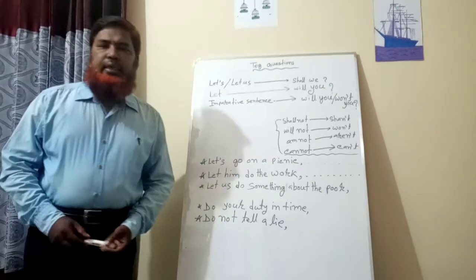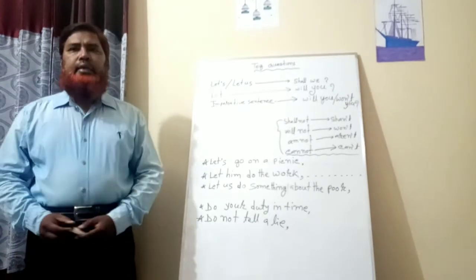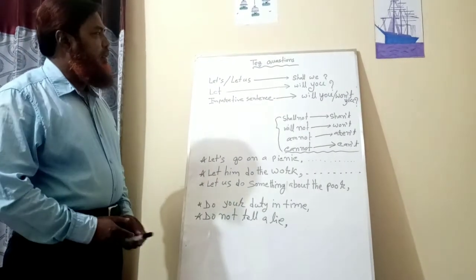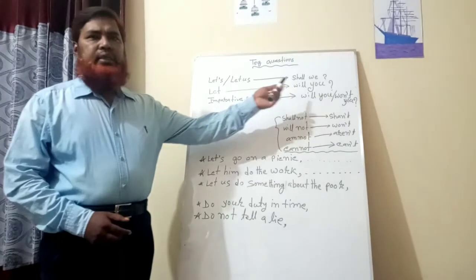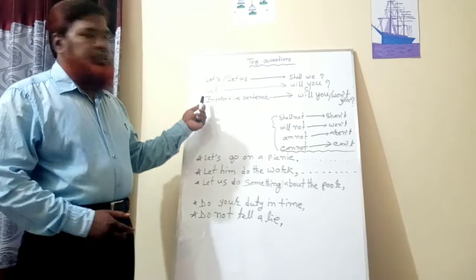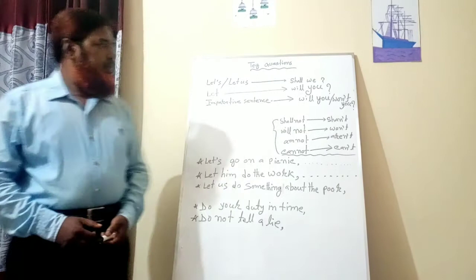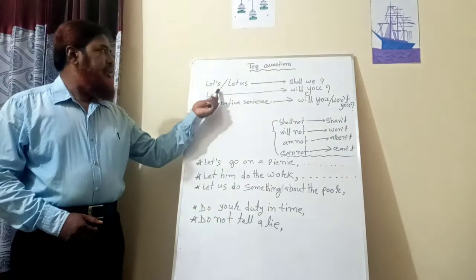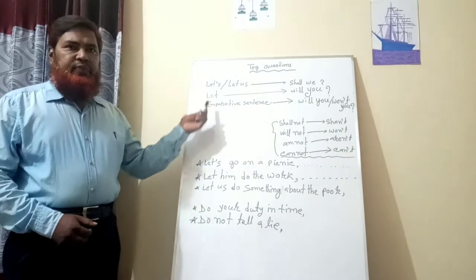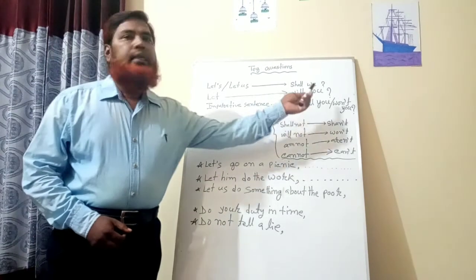If in any sentence there is let's or let us, the tag question will be shall we. You will have to memorize this. Let's or let us, the tag question will be shall we. Then only let, there is no s or us. If there is only let, the tag question will be will you.